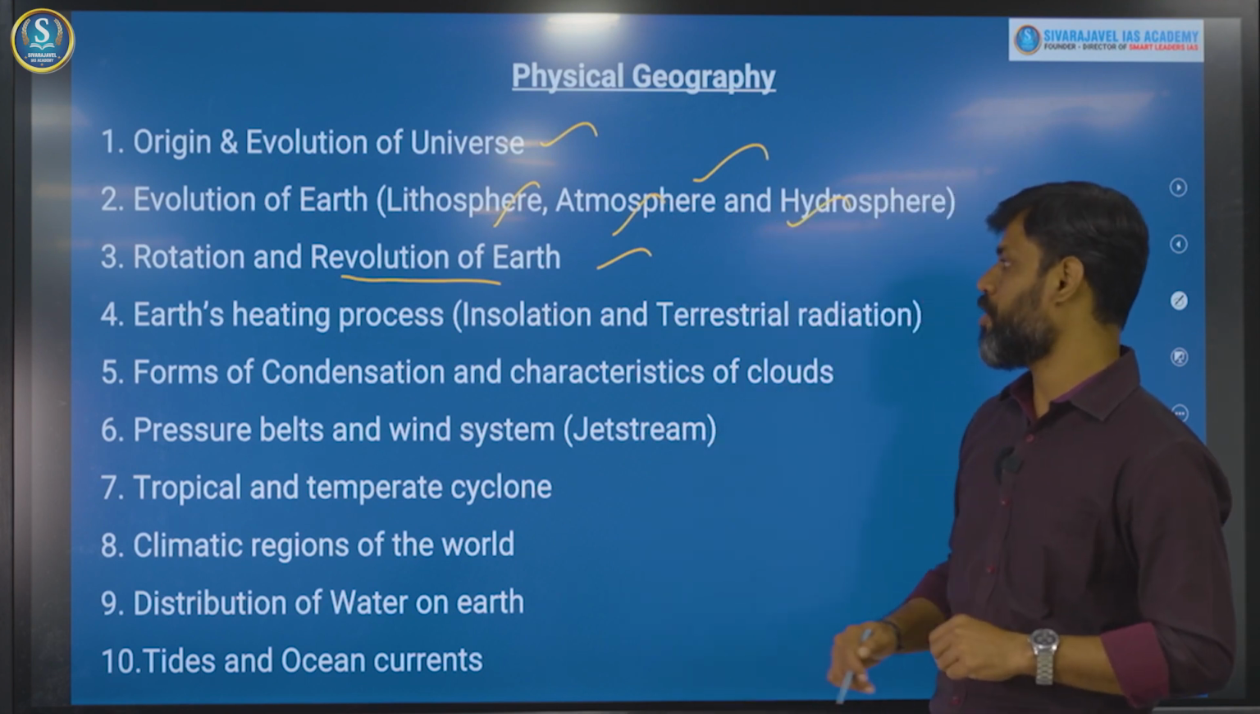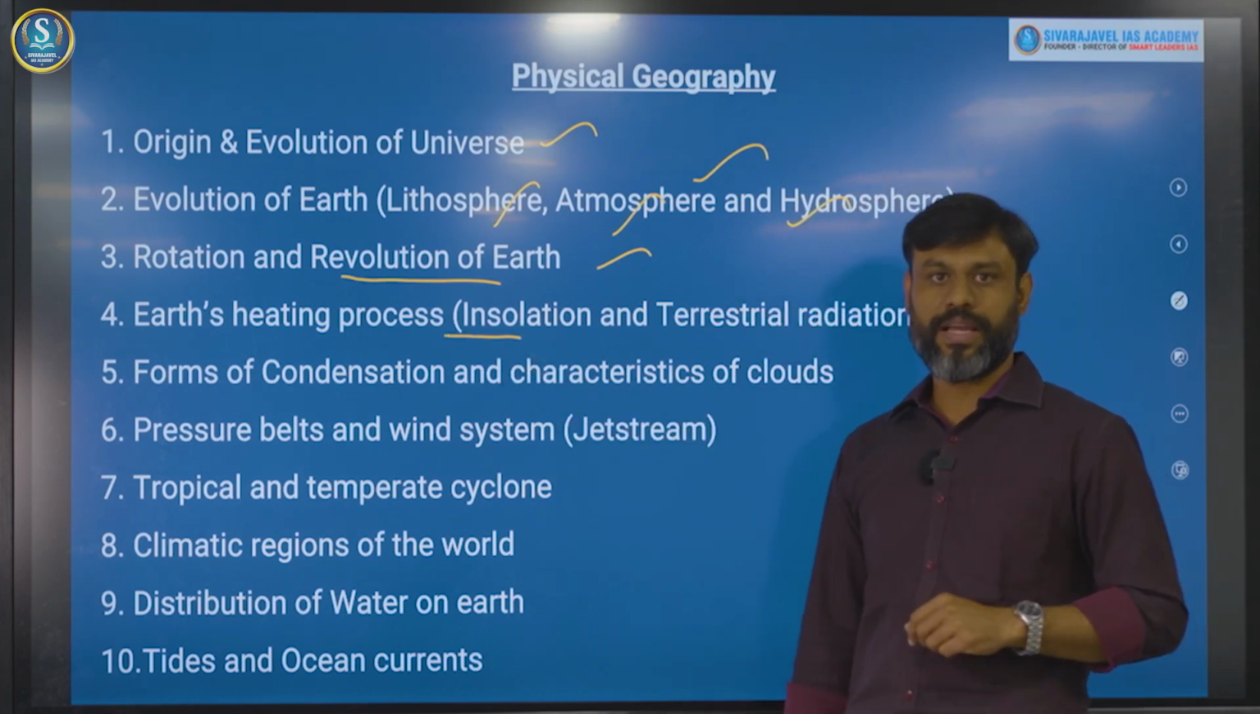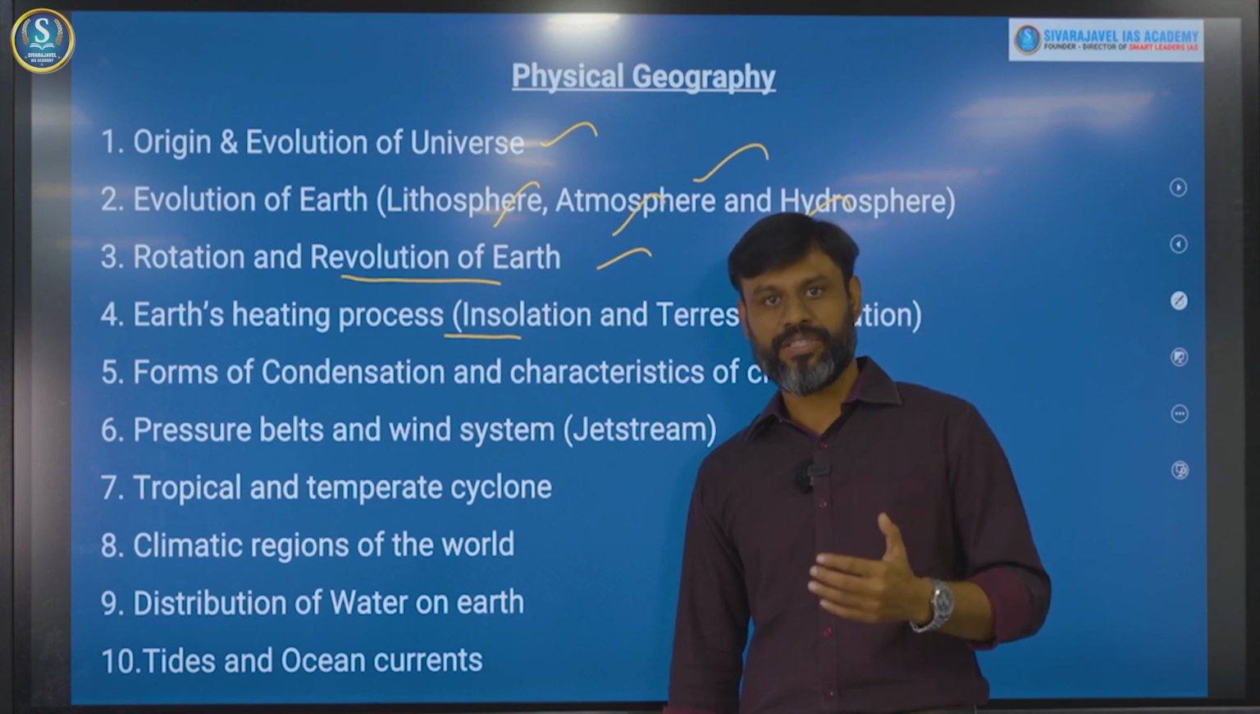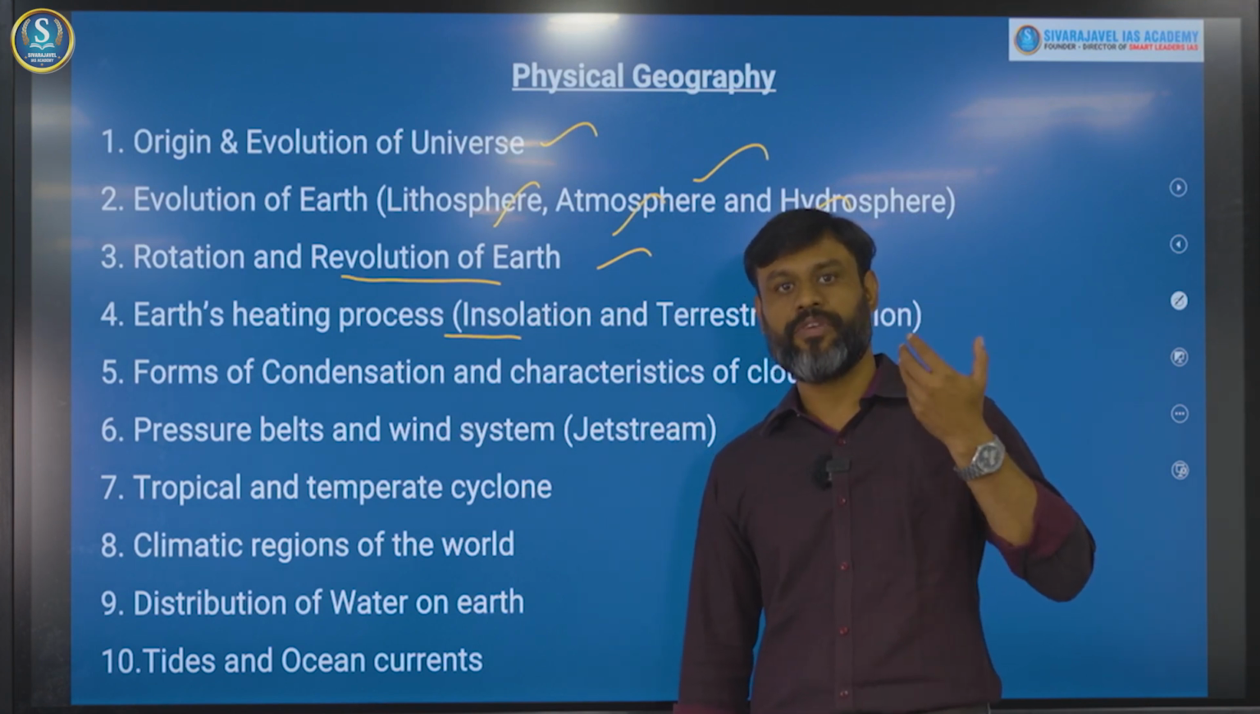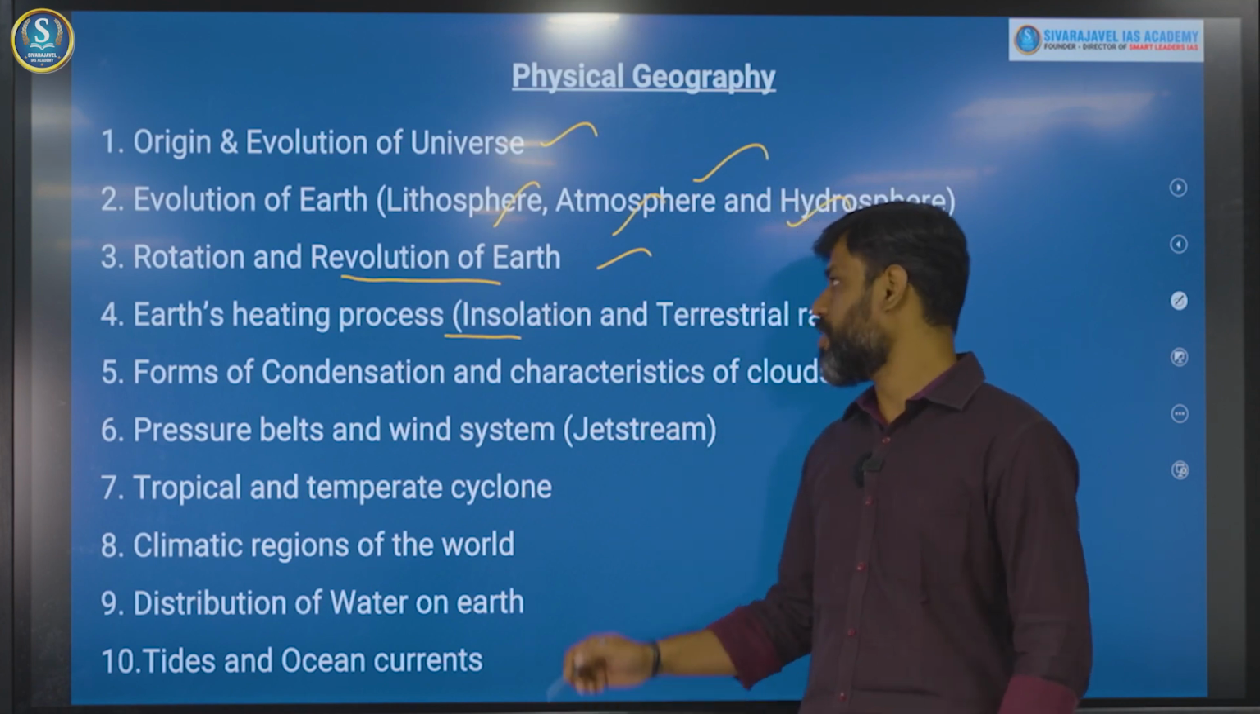And the fourth important topic is Earth's heating process, right? We know that Earth's temperature is increased or decreased by the energy given by the sun. Those incoming radiations are called insolation.